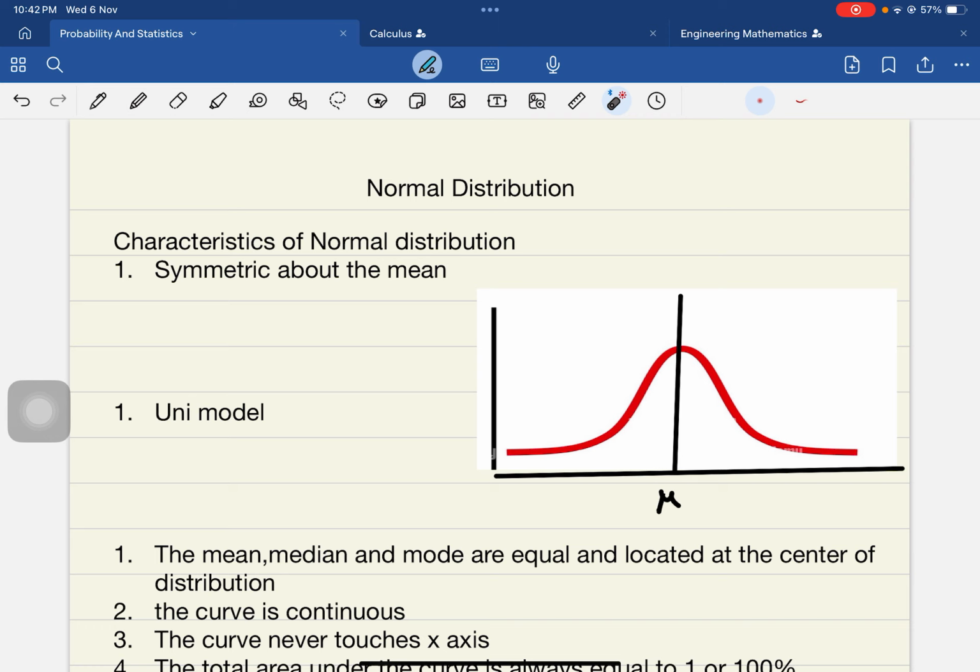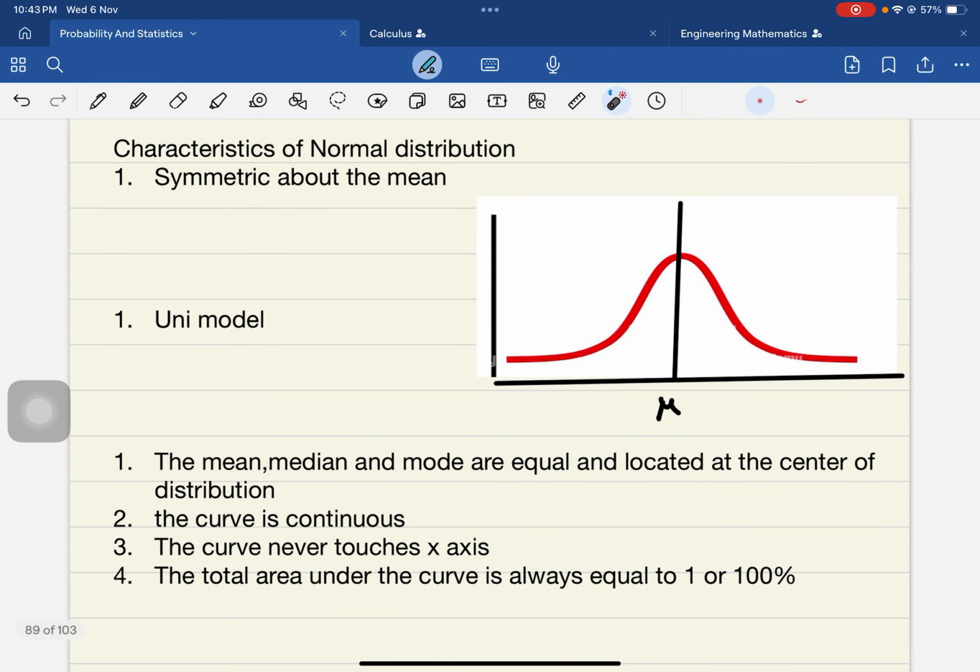And coming to unimodal, what do you mean by unimodal? Unimodal means there is only one peak at a particular point. The peak value is a unique point at which it is the peak. As I told you, on the 15th day of the month the full size of the moon appears. That is the peak, and only one biggest peak will be there, and that is called unimodal. And the mean, median and mode are all equal, and they are all located at the center of the distribution.